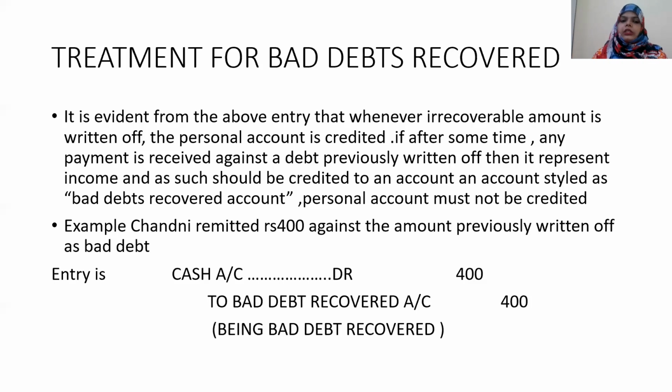I'm repeating myself again. Chandini remitted rupees 400 against the amount previously written off as bad debts. It means previously in the books of account that 400 rupees was written off as bad debts, but now you're receiving that money, after a passage of time. So cash account debited rupees 400 to bad debts recovered account rupees 400, being bad debts recovered.